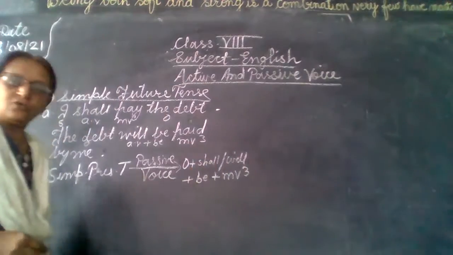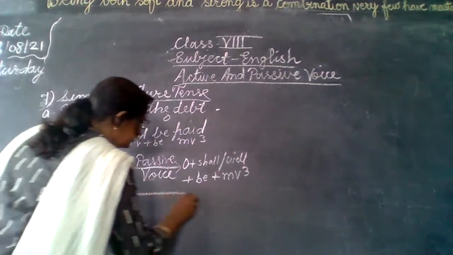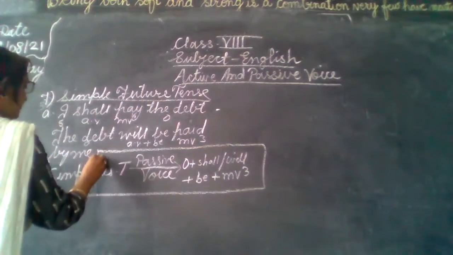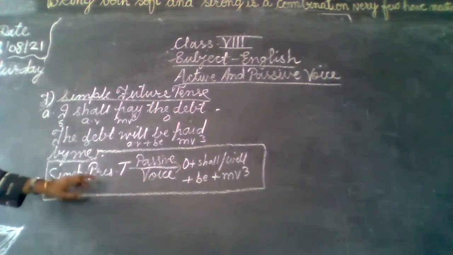So this we have to use. This is the rule for simple future tense.